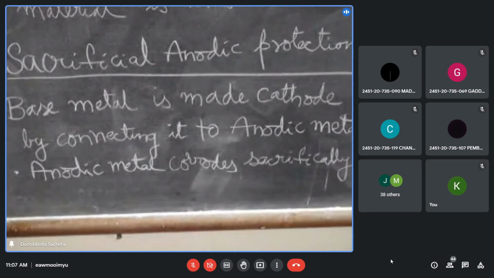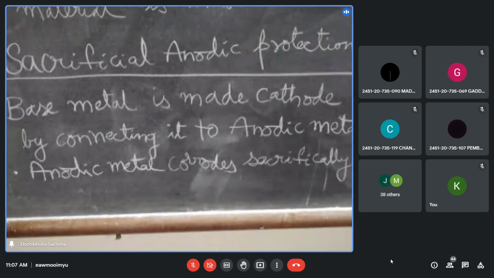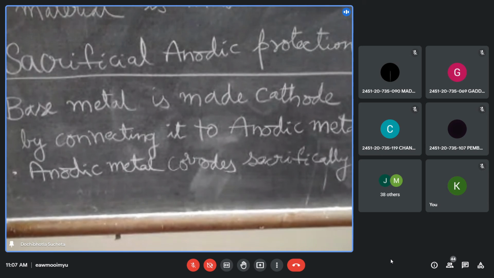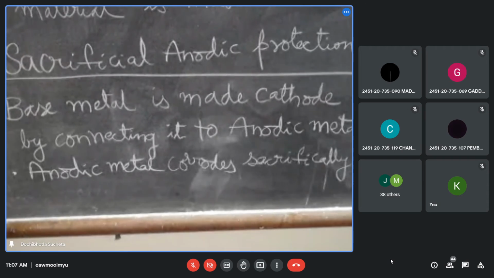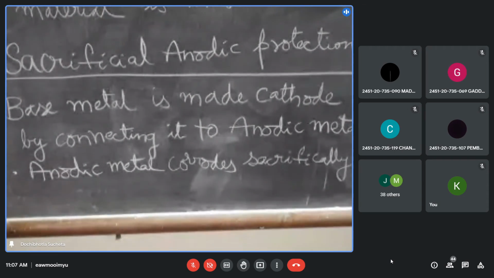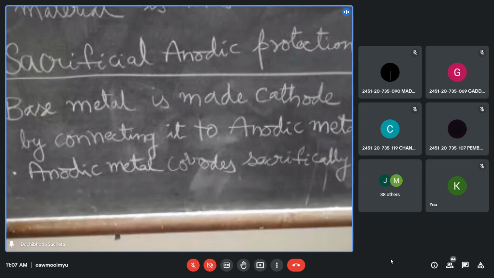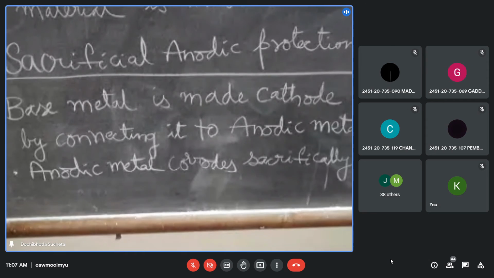That means if I'm taking iron, I should not connect it with copper. I should always connect it to zinc or magnesium. Why? They are anodic to iron. How can you guess? With their galvanic potentials, or you can also take the SRP value.